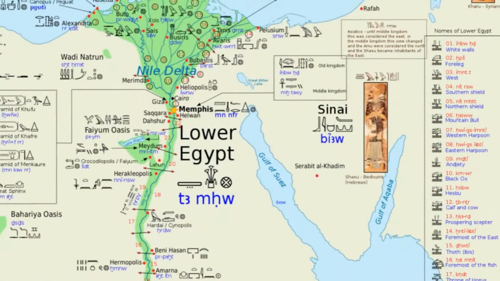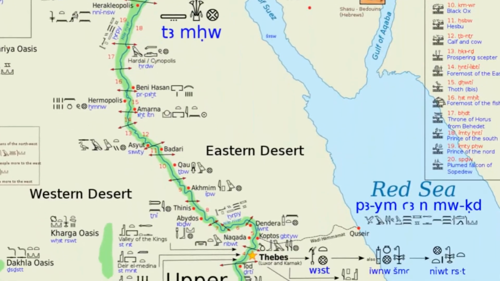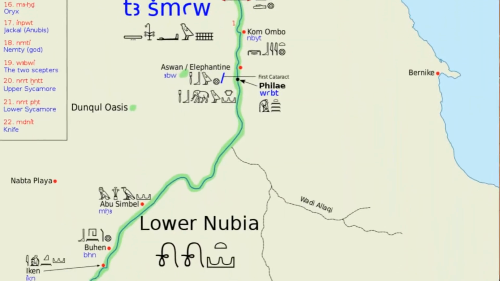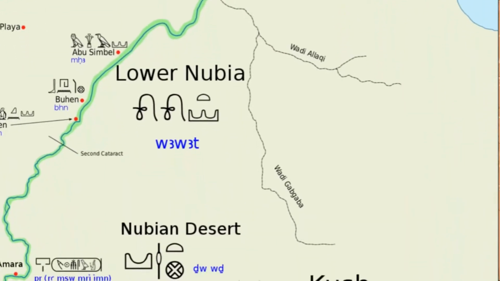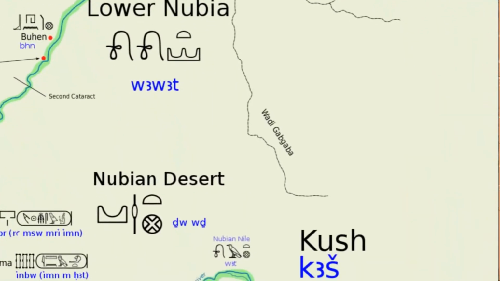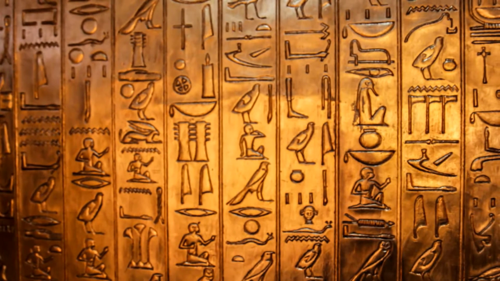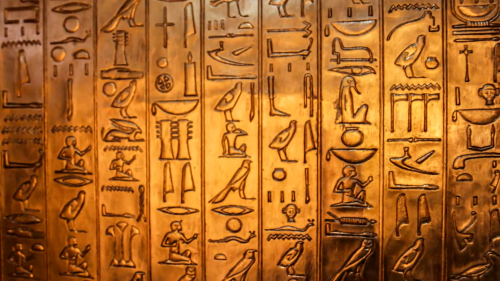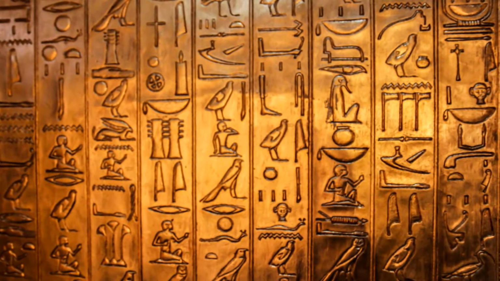We now move closer to Egypt in modern-day Sudan. This area of the Nile Valley was known as Nubia. There lies the ancient kingdom of Kush, the great rival to the Egyptian pharaohs. The region of Kush was the main source of gold for the Egyptians. It is thought that the term Nubia, which describes this region, derived from the Egyptian word for gold, which is